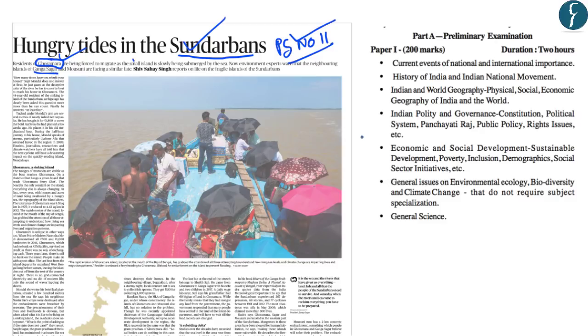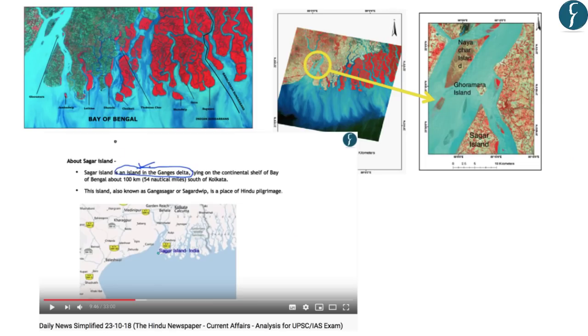So in this background, let us look at the location of this Ghoramara island. These aspects can be important for us from the preliminary examination point of view under the topic General Issues on Environment and Ecology. This Ghoramara island is located near the Sagar island, and it lies in the Sundarban Delta in the state of West Bengal. Note that the Sundarban Delta is shared by India and Bangladesh. This Ghoramara island has been in the news and is extremely important for the preliminary examination because it is facing issues because of climate change.